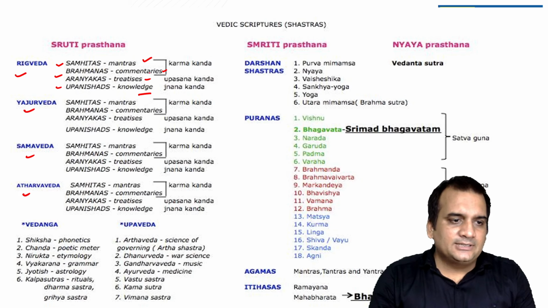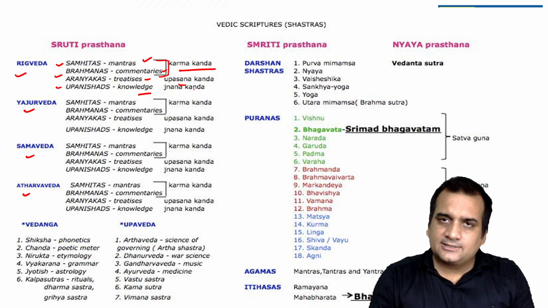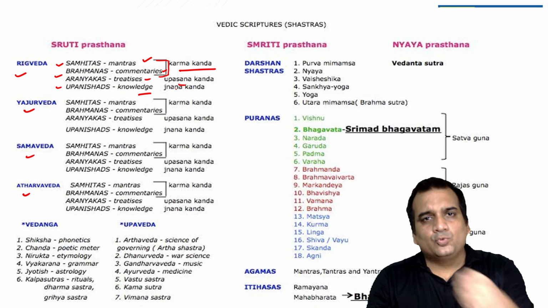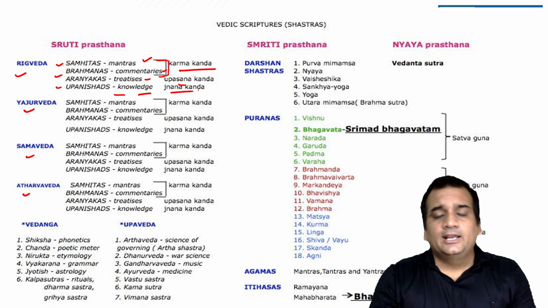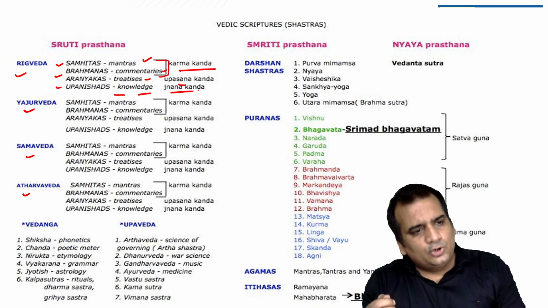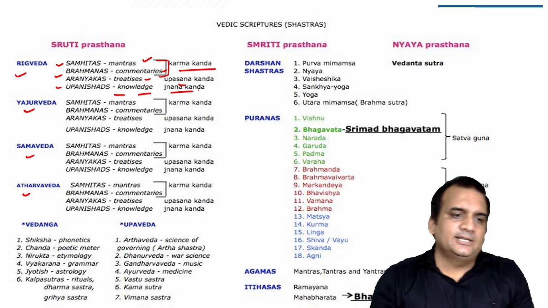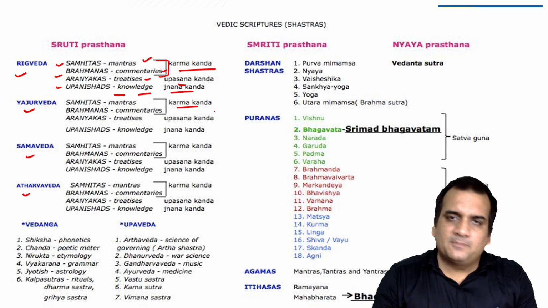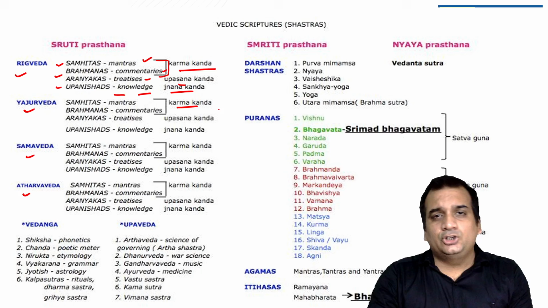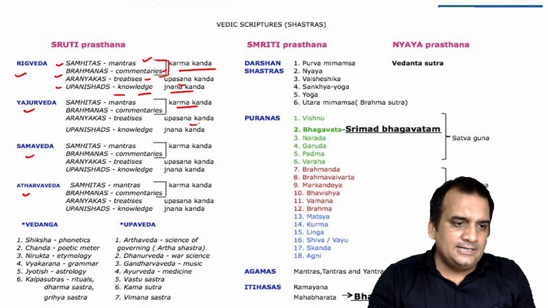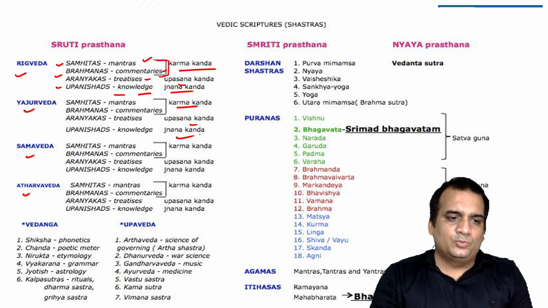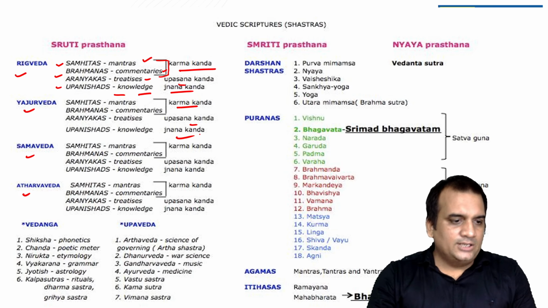The first two, Samhitas and Brahmanas, combined together are called the Karma Kand. The Aranyakas are called the Upasana Kand, where you do worship and prayers. And Upanishad is the Jnana Kand. In all the Vedas, you will see this. The first two, the Samhita and the Brahmanas, are the Karma Kand, for ritualistic purposes. Then you have the Upasana Kand, that is the Aranyakas, and then the Upanishad, that is for Jnana. Let's see the Vedangas.